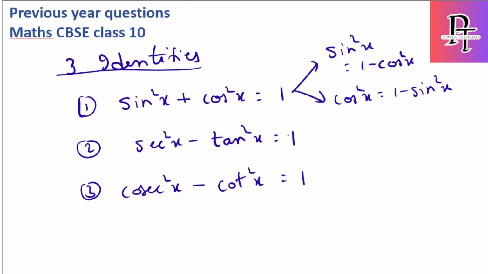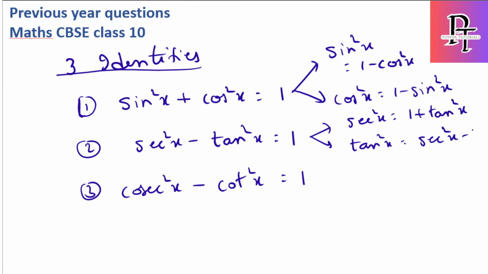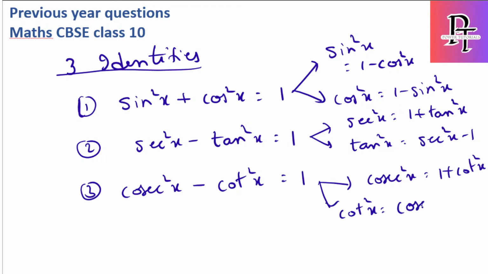Same way, using this relation I'm going to write two again. Secant square x, I can write as 1 plus tan square x, and tan square x I can write as secant square x minus 1. Same way here, cosecant square x is equal to 1 plus cot square x, cot square x is equal to cosecant square x minus 1. So just remember these three.